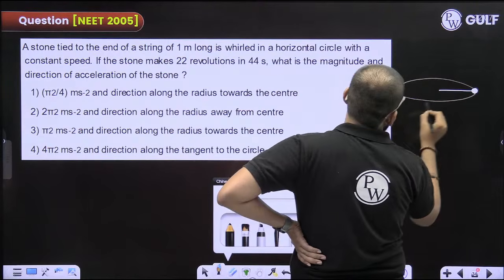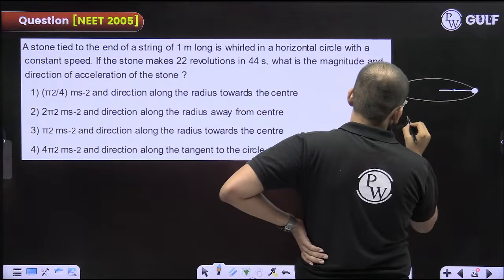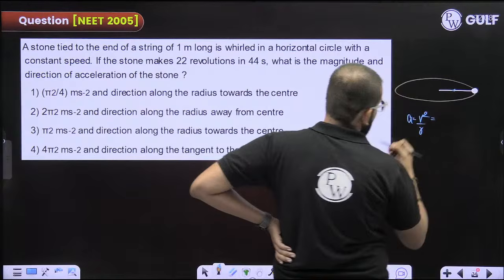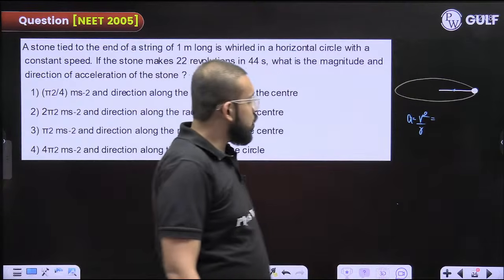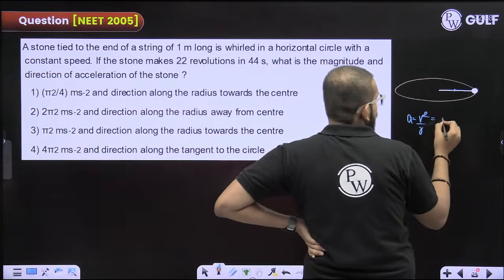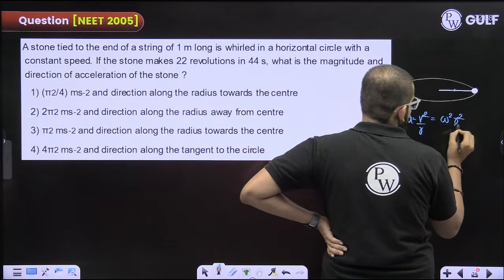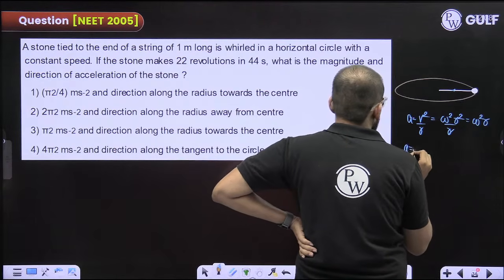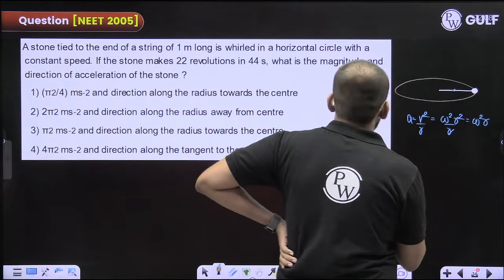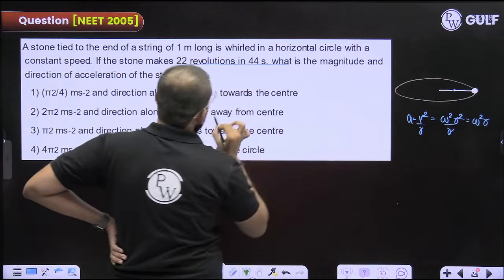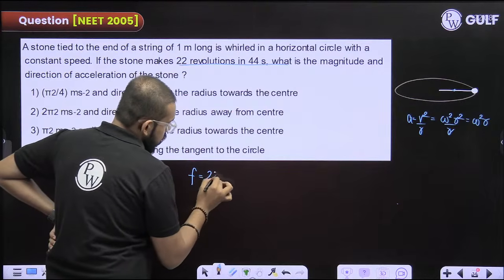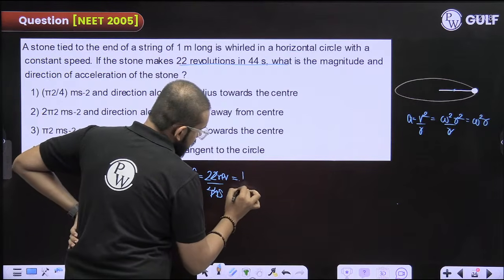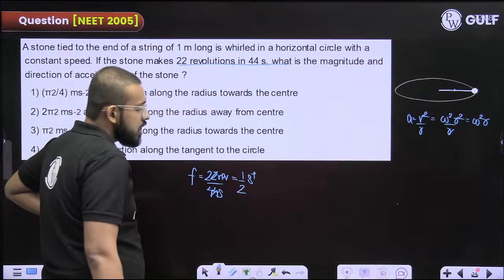They are asking what is the acceleration. Okay. See, acceleration is v square by r, and r is the length of this string. Instead of v, I can write omega r, so omega square r square by r, or simply omega square into r. Now, see, it is making 22 revolutions in 44 seconds. So, can I find out the frequency? Yes. 1 by 2 per second. That is the frequency.